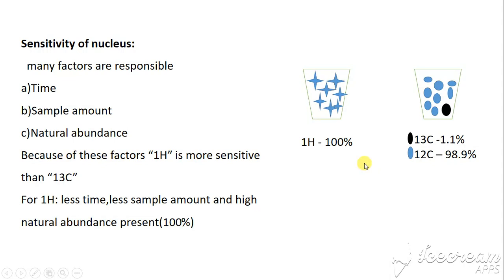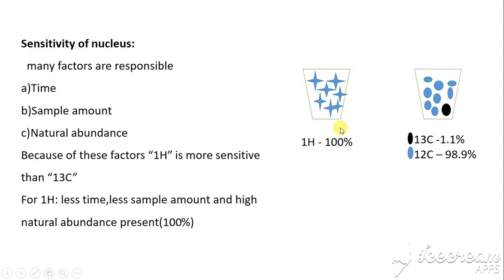Proton NMR spectroscopy is very important because proton is very sensitive. Why is it very sensitive? Because proton requires less time and a smaller amount of sample, and proton is present at 100% in nature. So proton is very important for NMR spectroscopy.